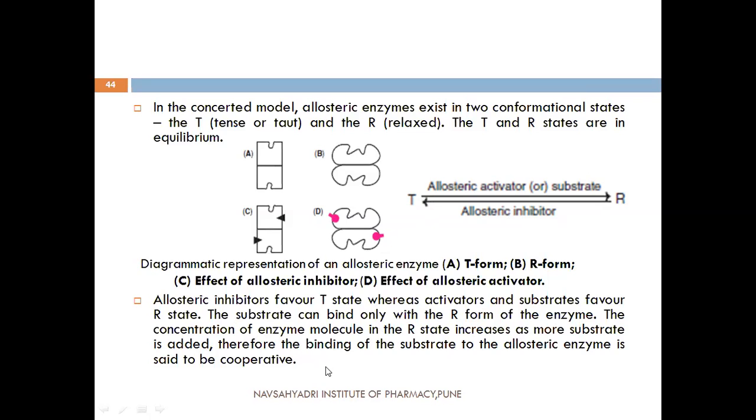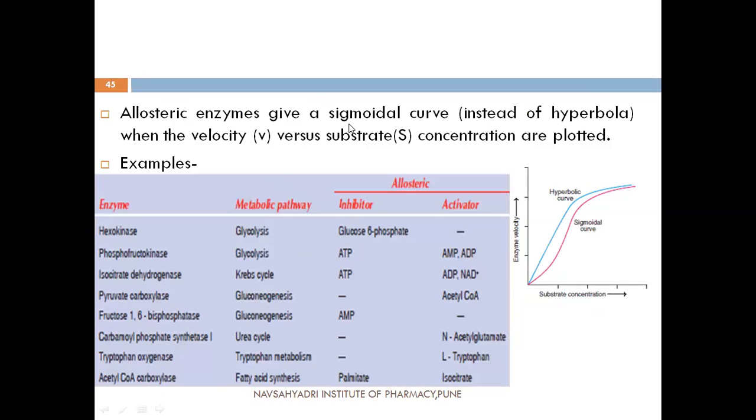That is, when the substrate binds, there is an increase in the activity of the enzyme. Allosteric enzymes give a sigmoidal curve instead of a hyperbola. When we plot the graph of velocity versus substrate concentration, normally a hyperbola is obtained, but when allosteric enzyme binding occurs, a sigmoid curve is formed.